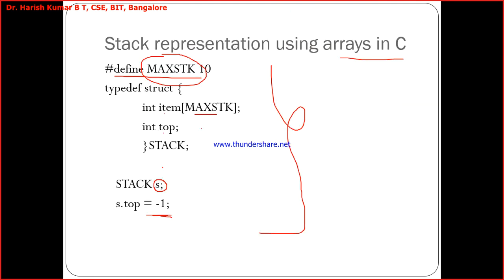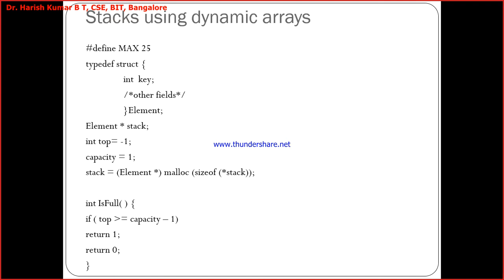So this is static. We used an array here to store the elements of the stack. But using dynamic arrays, what I do is allocate the memory dynamically using the malloc function. You can observe this structure now. I have int key. Key is nothing but the element which I want to insert, and I don't have the array declared here. The memory required for storing this key, I'll be allocating dynamically using the malloc function.